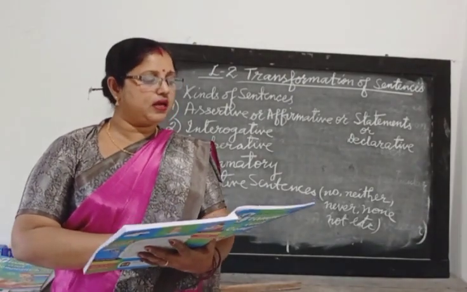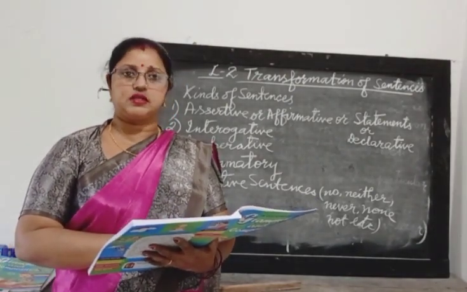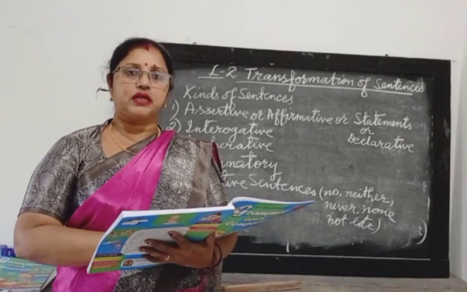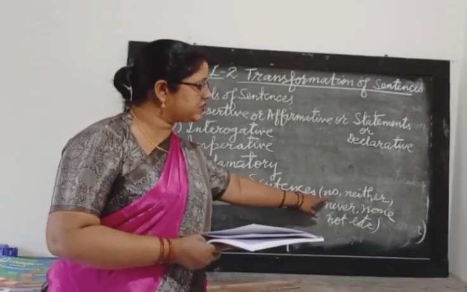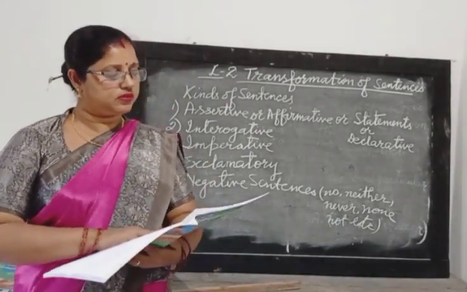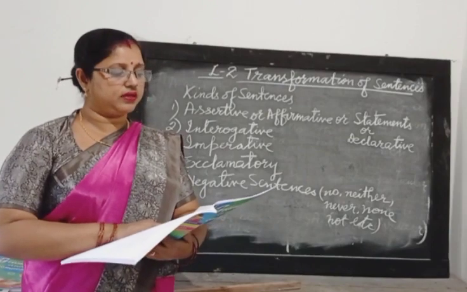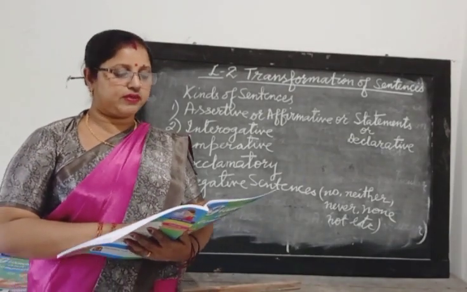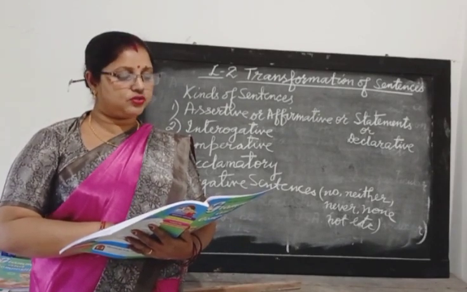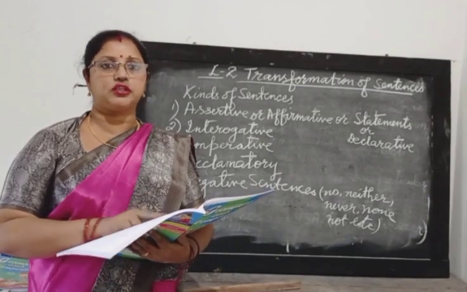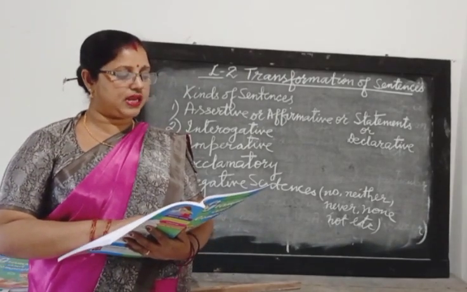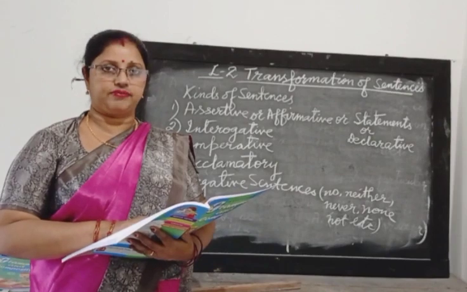Next page, number 14. Affirmative sentence into negative sentence. An affirmative sentence is just a simple statement. Now how we will convert it into negative, as I had explained to you, by using this kind of words, the sentence will change its form. Look at the examples. I like singing. This is an affirmative sentence, but when it is changed into negative, it becomes: I do not dislike singing. That means the meaning is not changed. You just look at it carefully. He leads a busy life. He does not lead an idle life.